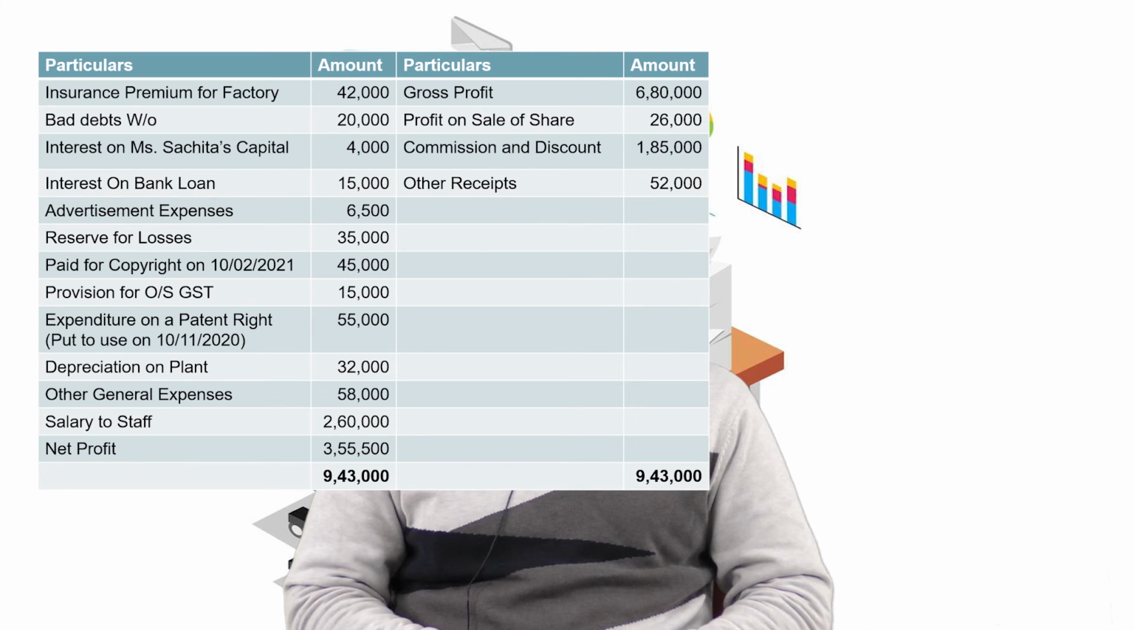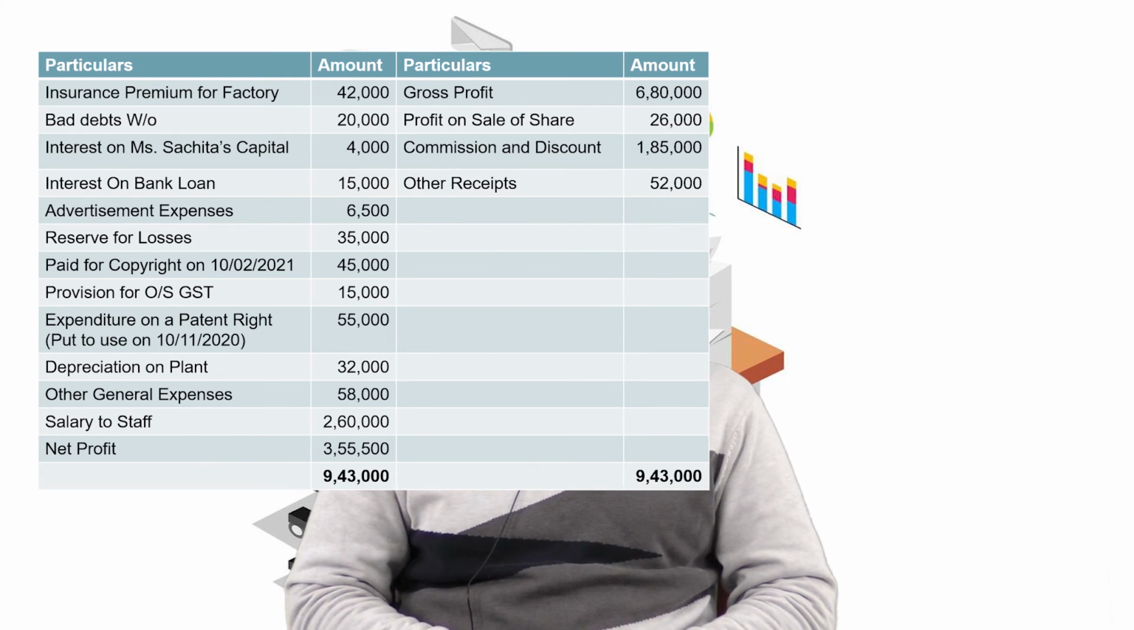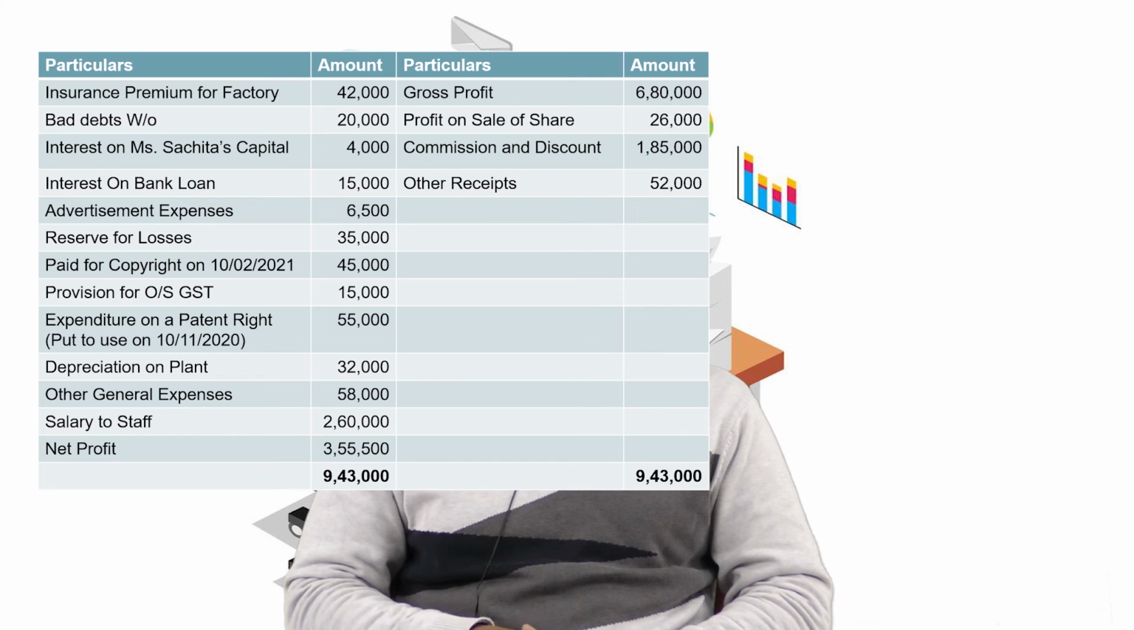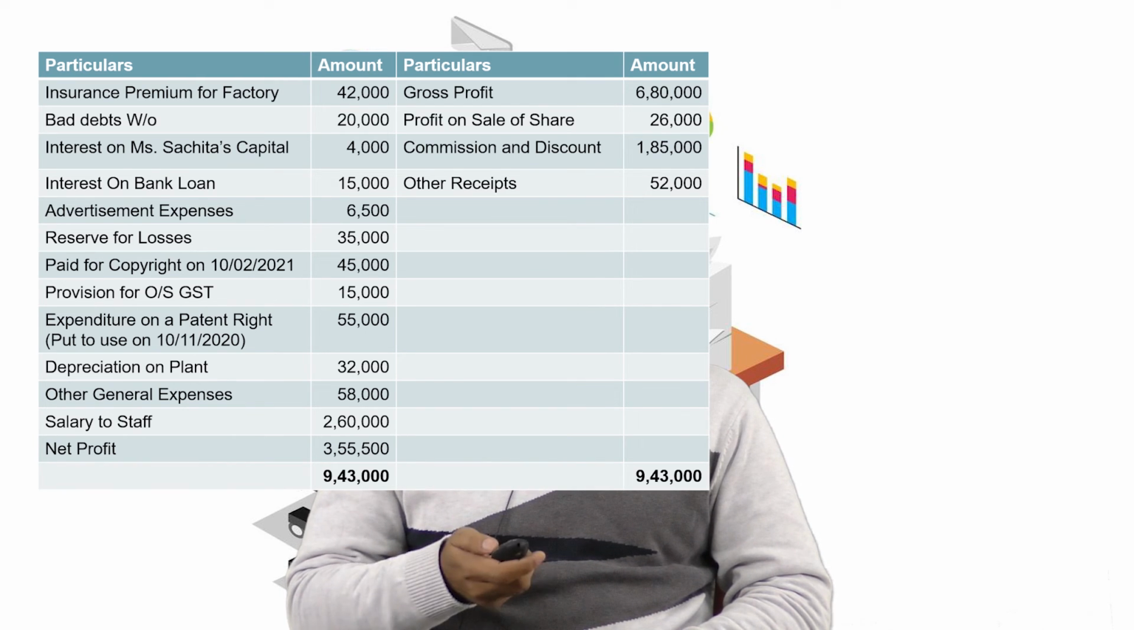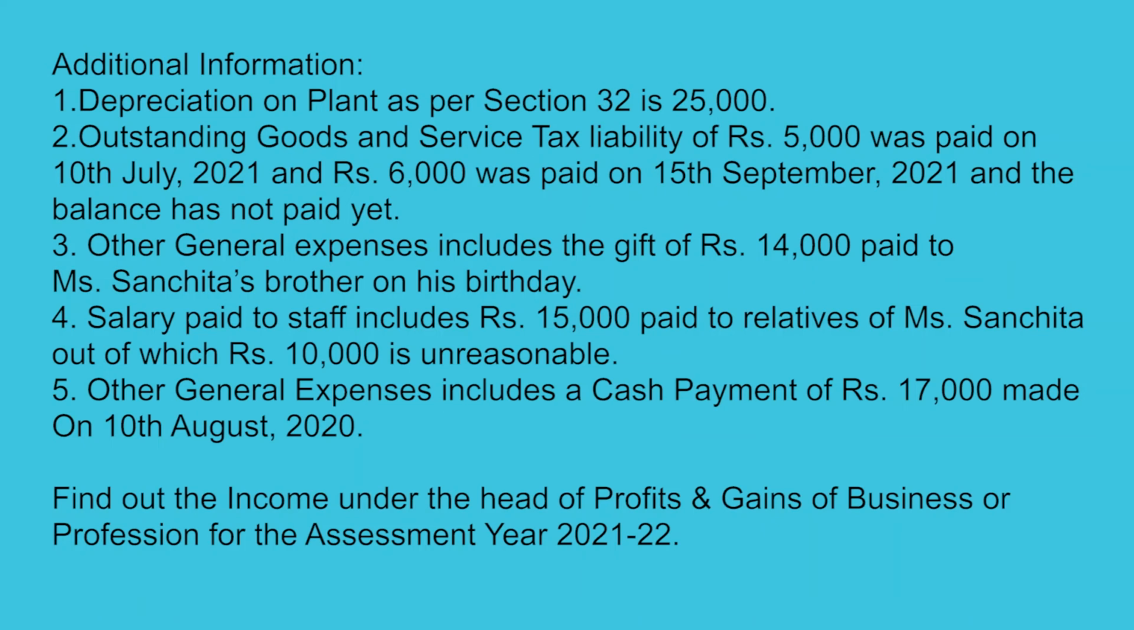Depreciation on plant 32,000, other general expenses 58,000, salary to staff 2,60,000, and the net profit which comes out is rupees 3,55,500. So this is the profit and loss account which is prepared by Sanchita, and according to her, her profit is 3,55,500. So there are some additional information which is given. First, depreciation on plant as per section 32 is rupees 25,000.